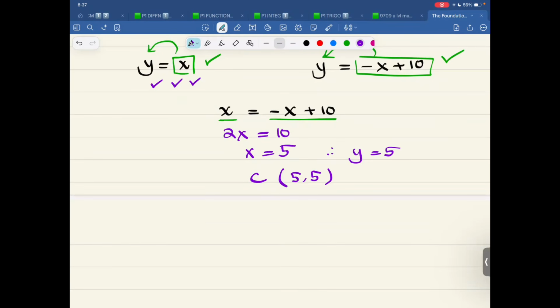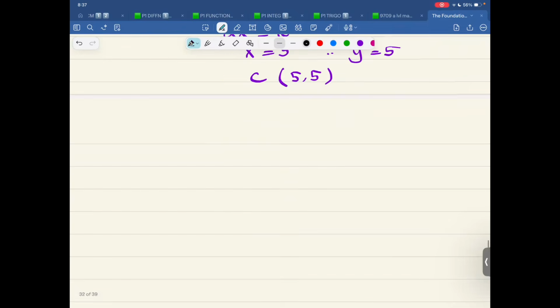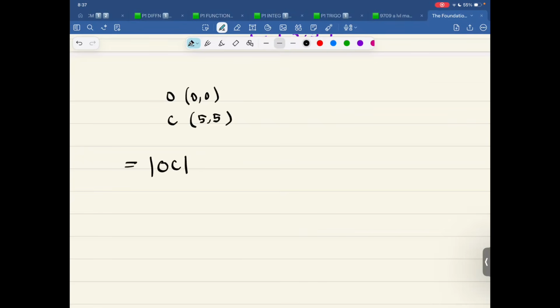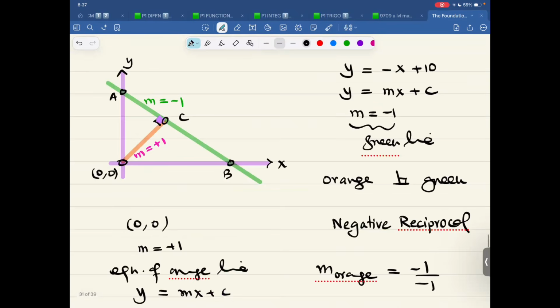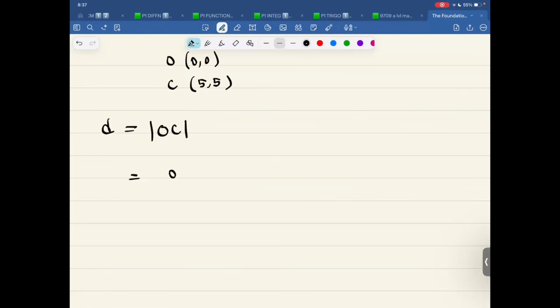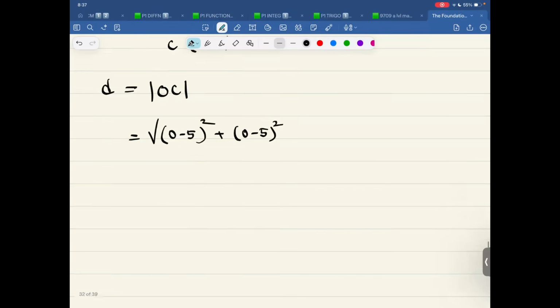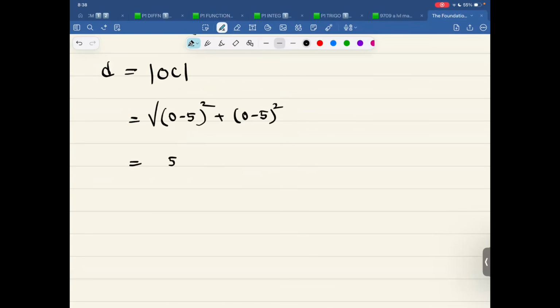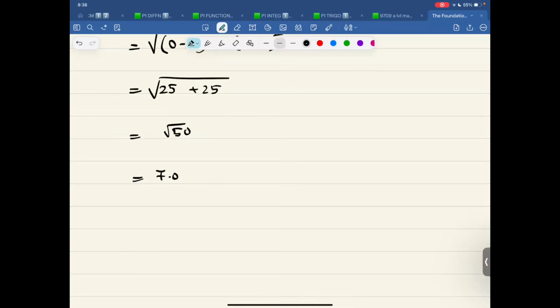So far, so good. Now we have the origin, which is 0, 0. We have C, 5, 5. We have OC, that is the distance D. That is the distance from here till here, that is OC. So therefore, use the distance formula: 0 minus 5 whole square, 0 minus 5 whole square, square root. That is 5 square, which is 25. This is square root of 50. That comes out to be 7.071 units.